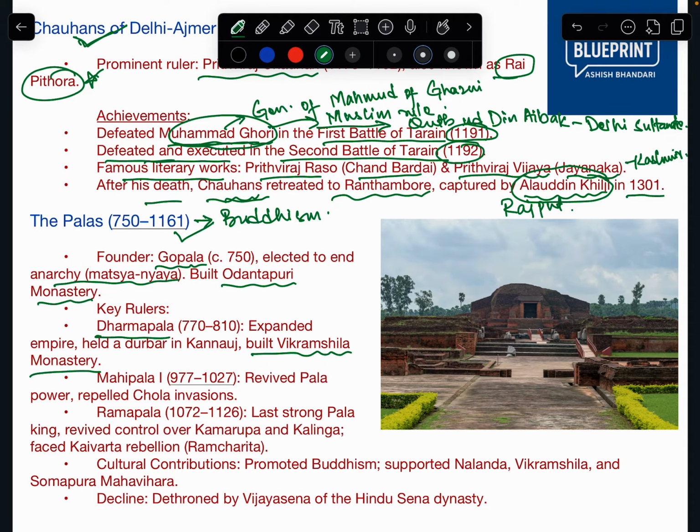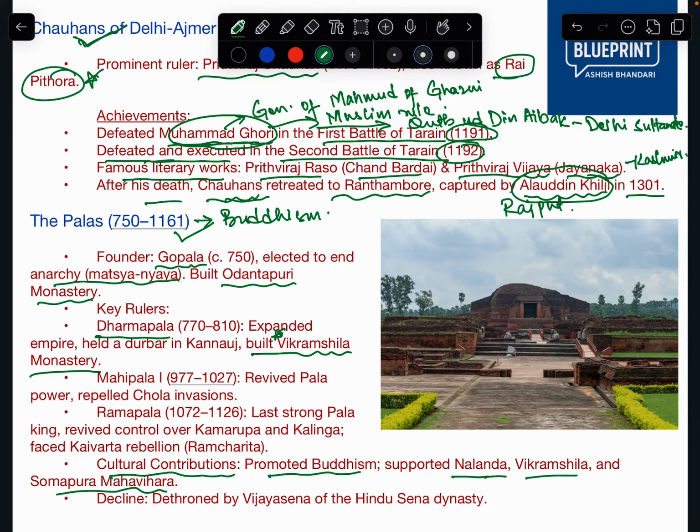Very important, guys, you have to remember this. You have to remember only the important points; no need to mug up all the facts. And now we see cultural contributions. He promoted Buddhism and supported Nalanda. Not only Dharmapala, but other rulers were also ardent followers of Buddhism. So they supported Nalanda, Vikramshila, Sompura, Mahavira.